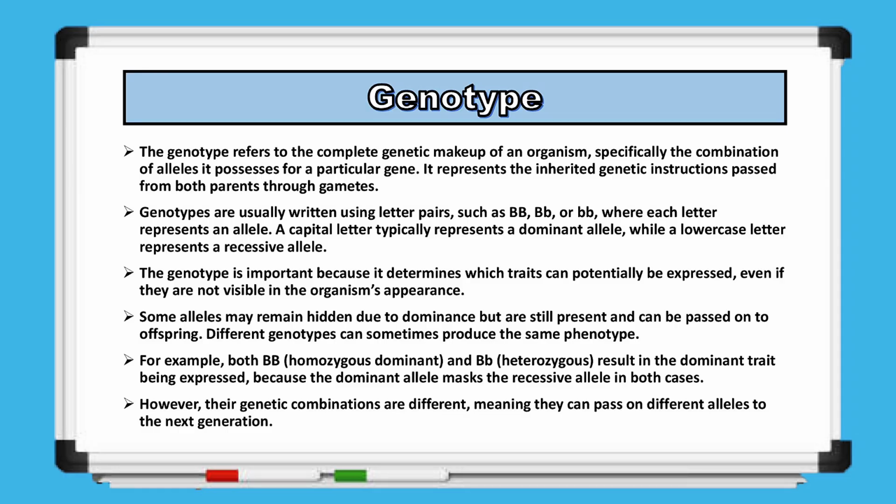Some alleles may be hidden due to dominance but are still present in the genetic makeup and can be passed on to offspring. In some cases, different genotypes can produce the same phenotype. For example, both capital BB and one capital B and one small b result in the dominant trait being expressed, because the dominant allele masks the recessive allele represented by small b in both situations. However, these genotypes are still different, meaning they can pass different alleles to the next generation.